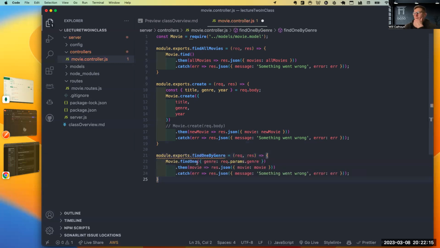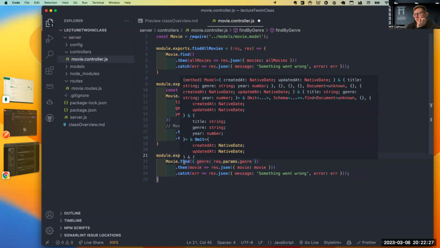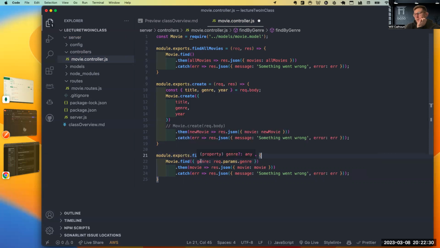I don't want to just do, I'm just going to find by genre. So I'm actually not going to do this find one. What I'm going to do is use this Movie.find where I am going to pass in the key that I want. Now, in order for this to be dynamic, I could just say find all comedy and hard code this into comedy, but that doesn't really make sense, right? We want to be able to reuse this same method if I wanted action, thriller, comedy, or something else.